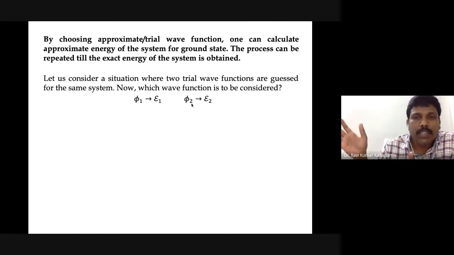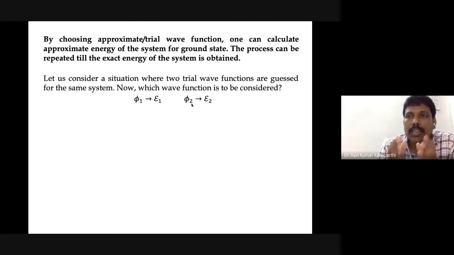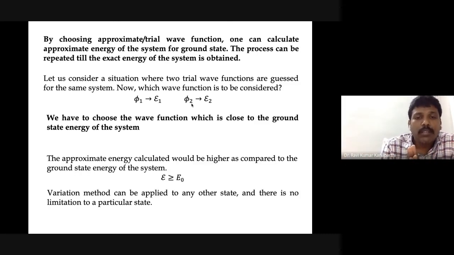If some other, entirely different function is there, you consider that. So the basis to decide upon a particular trial function is the script E. If the script E is closely matching the actual energy of the state, then you should consider that particular function. Otherwise, not. That is the thing. Well, there are two points that one should remember here.